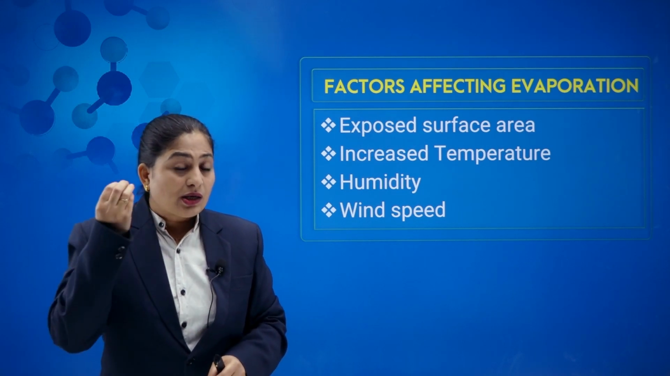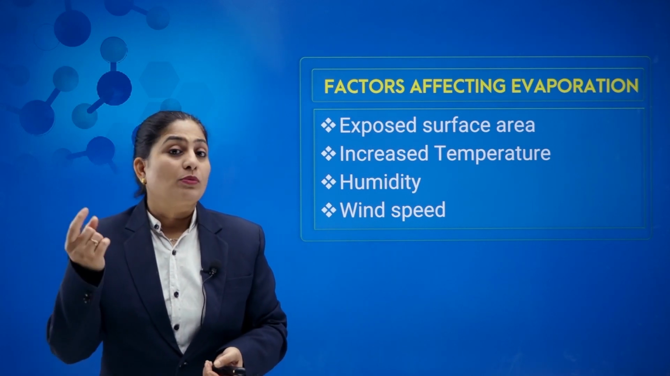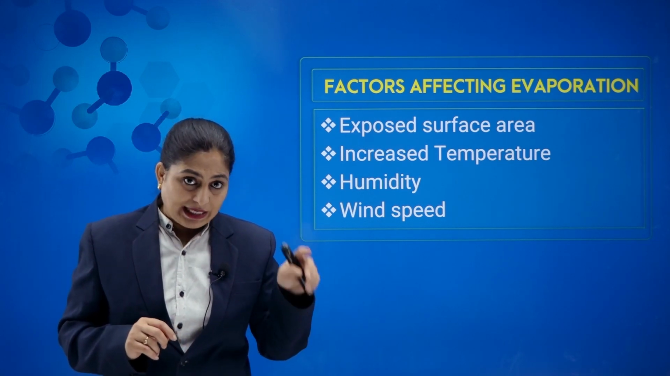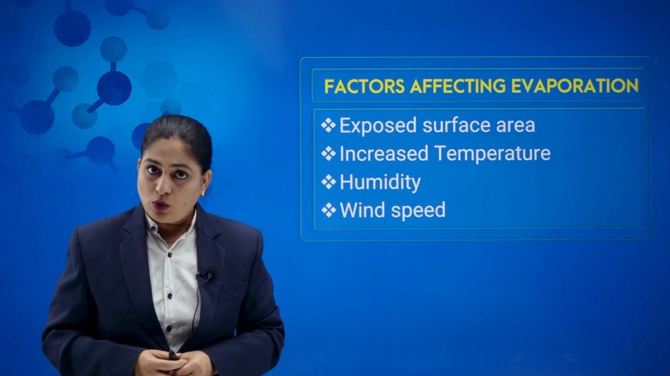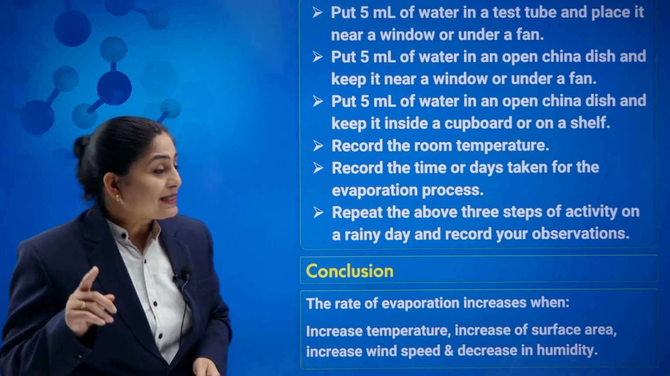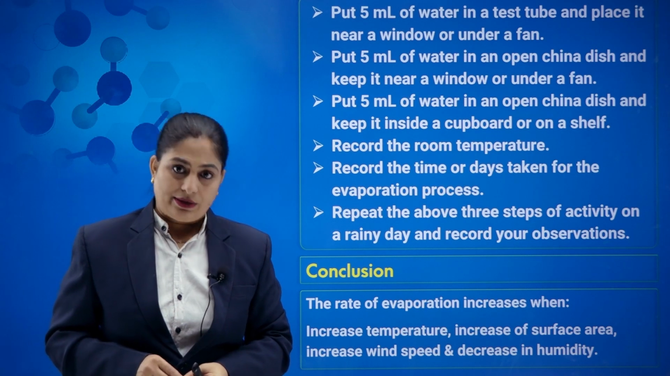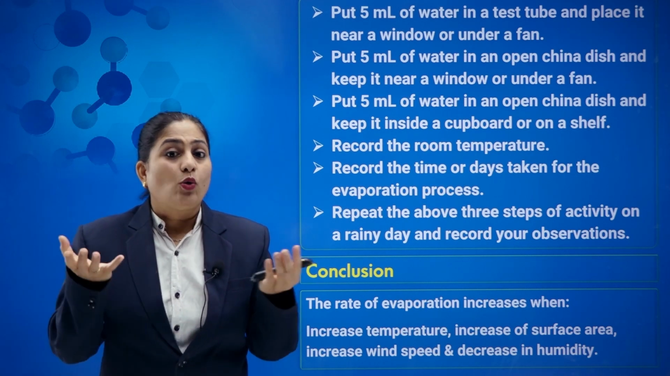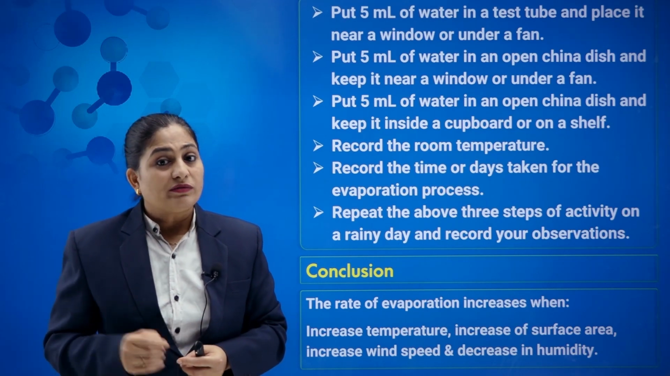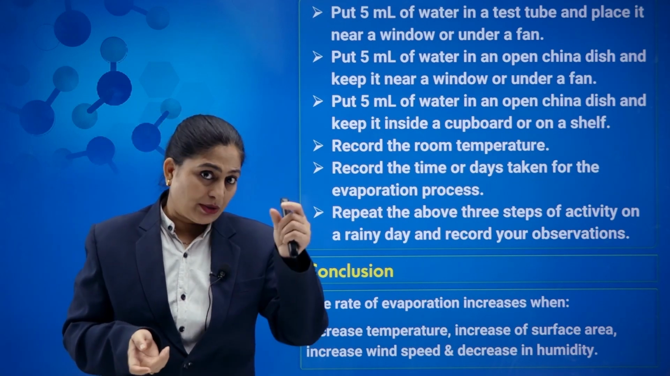If you take an equal amount of water in a plate and in a bowl, we observe that the evaporation is more in the plate. The water dries up quickly from the plate as compared to the bowl, because the surface area is more. In this activity, put 5 ml of water in a test tube and place it near a window or under a fan. Put 5 ml of water in an open china dish, again near a window or under a fan. You observe that in the open china dish it evaporates faster as compared to the test tube.